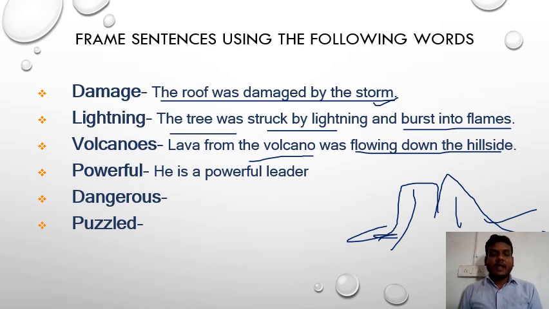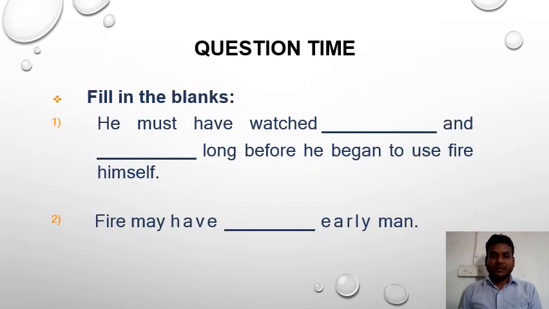Okay, student? And powerful: He is a powerful leader. I hope it is clear to you. And make these words into sentences in the comment box. I hope it is clear to you.